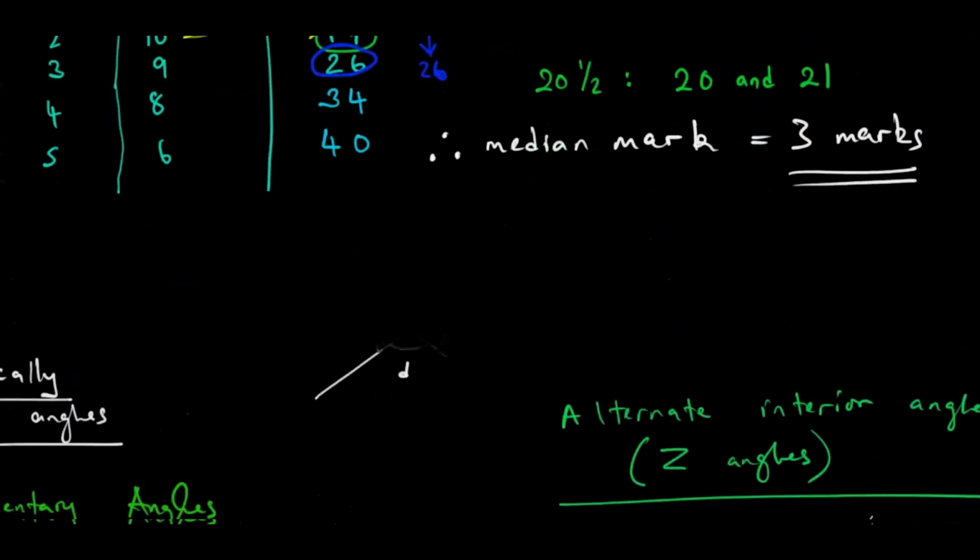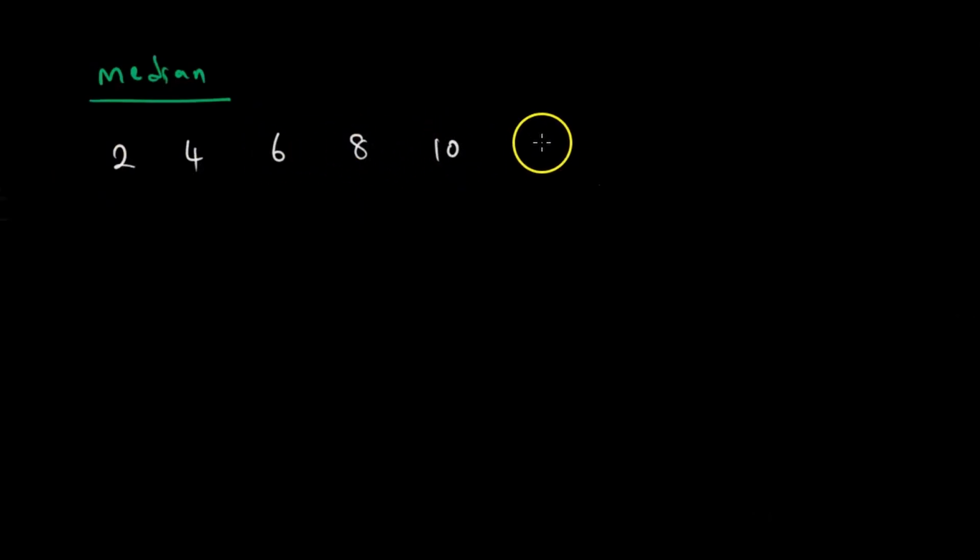So in simpler terms, kana tichitaura pamusoro pemedian tisati taikomplicata, ngatiti tapiwa yedataset yakadai so 2, 4, 6, 8, 10, 12, then 14. Ndo manumbers atapiwa.